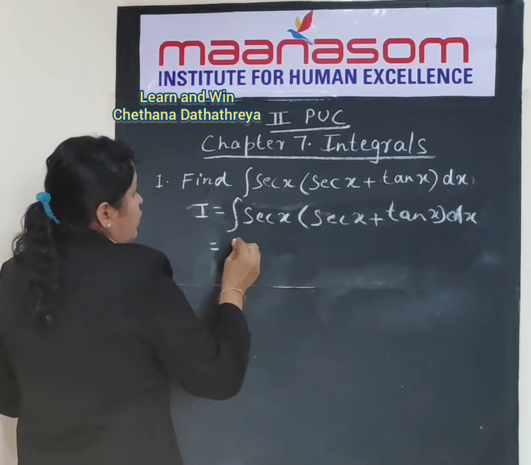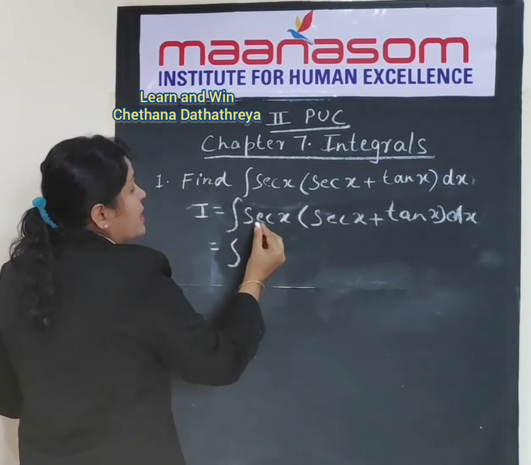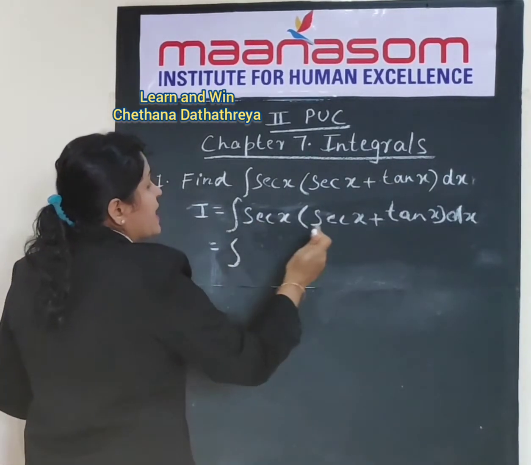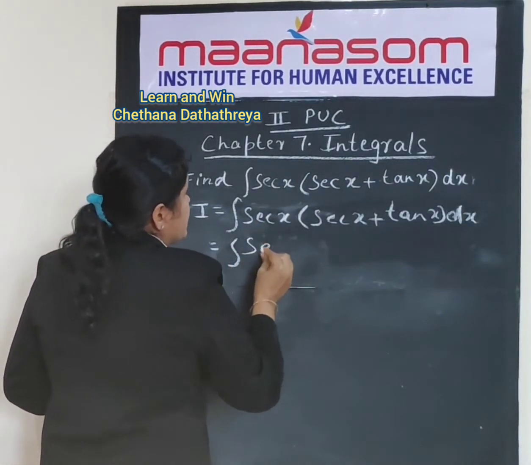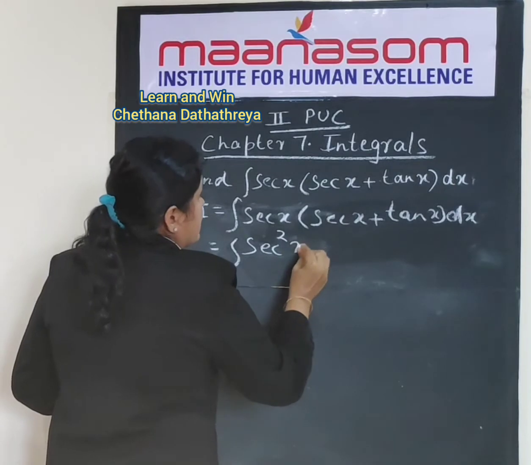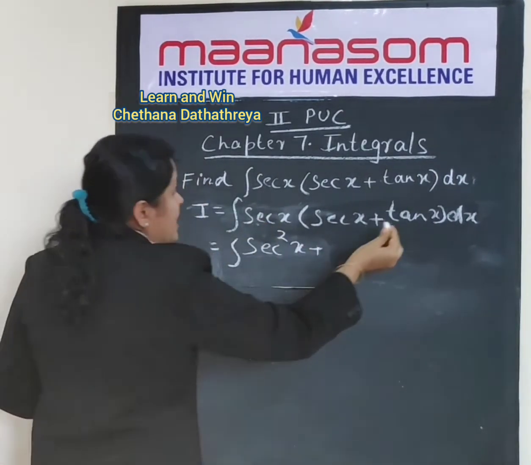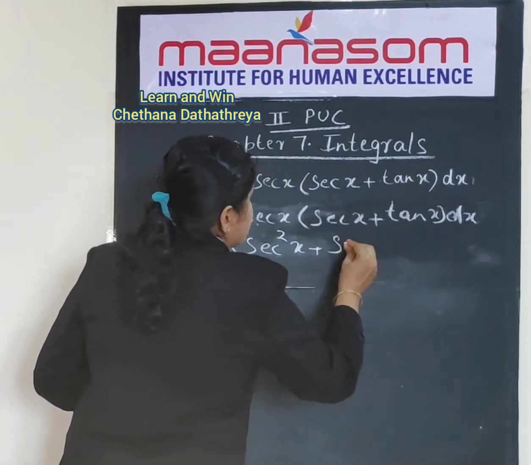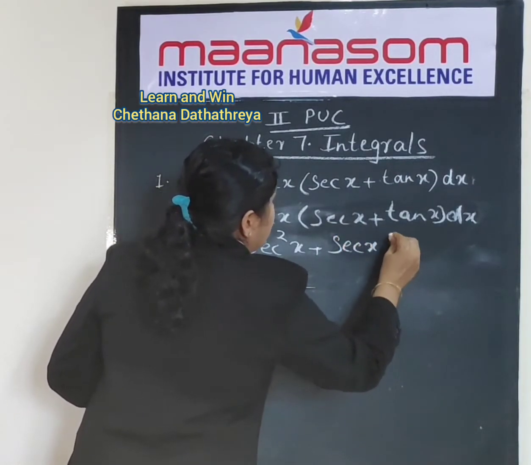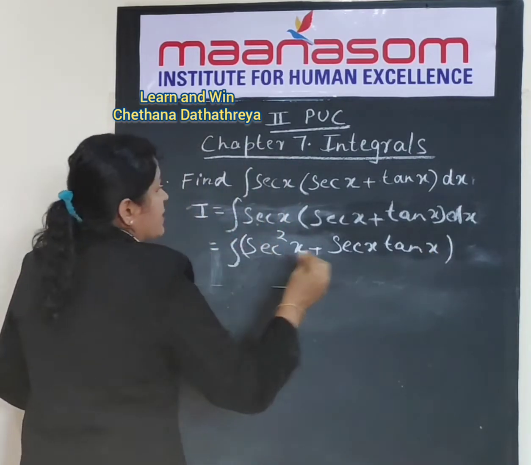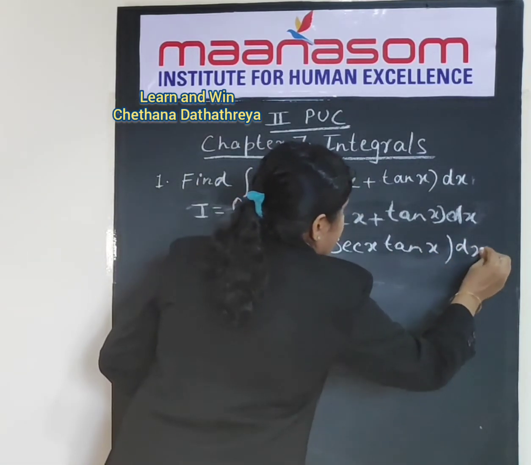Now this will be equal to, let us multiply secant x with the first term secant x. So secant x into secant x will be secant square x plus, when we multiply secant x with tan x, it will become secant x into tan x. Let us put this in bracket and write dx.